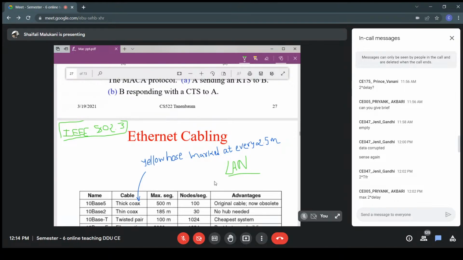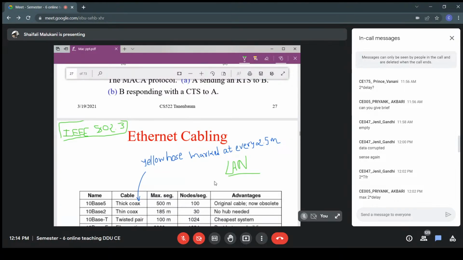Like in RS-232, if I say RS-232, you will say, okay, you are using a start bit, you are using a stop bit, and these are the voltage levels you are using. Then you are using parity: you might be using no parity, even parity or odd parity. These are the things that come to your mind if it is RS-232, right?